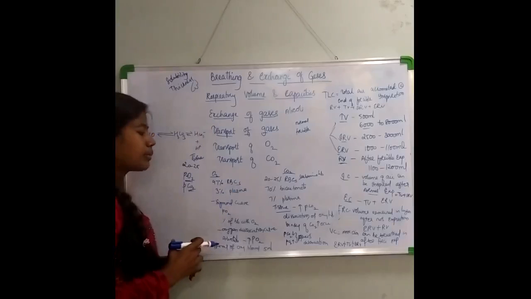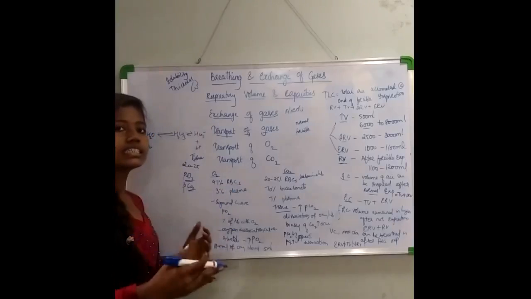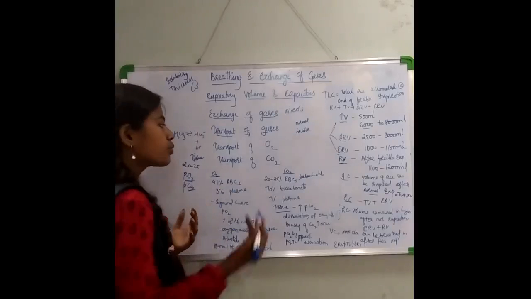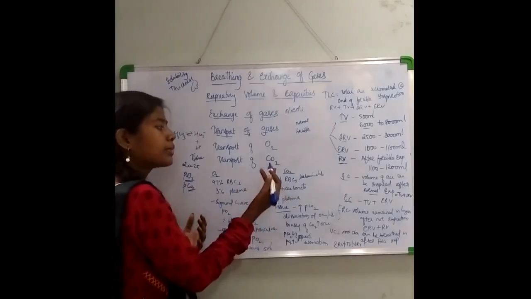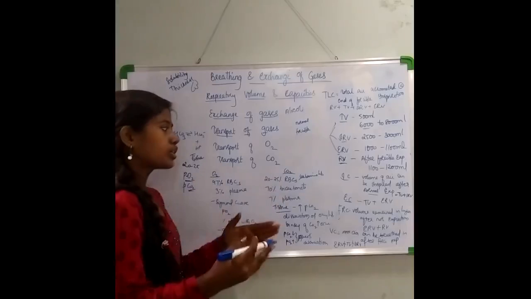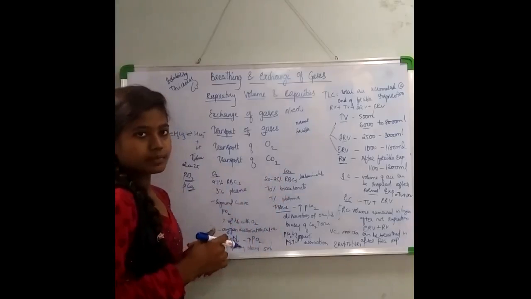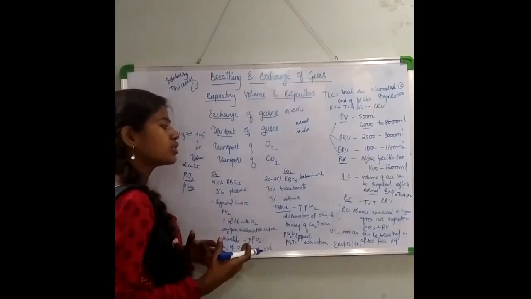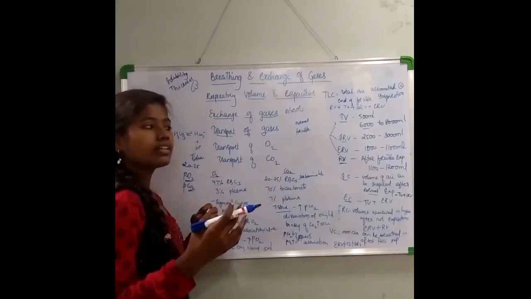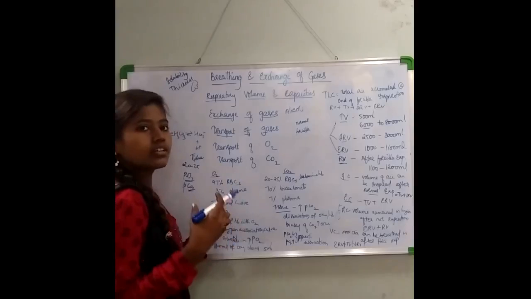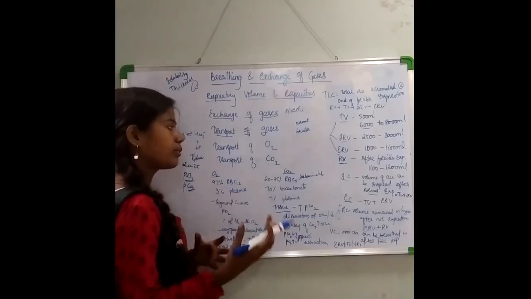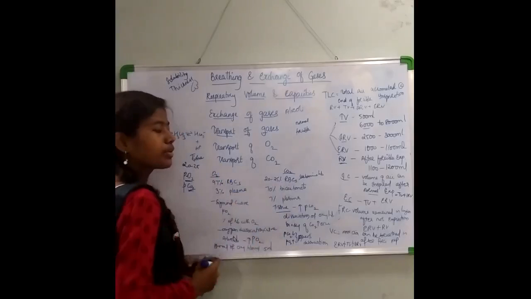Now if I talk about carbon dioxide, how is it getting transported? 20 to 25% of the carbon dioxide is transported with the help of RBCs. It binds with the hemoglobin and forms a structure called carbaminohemoglobin. So this is 20 to 25%.